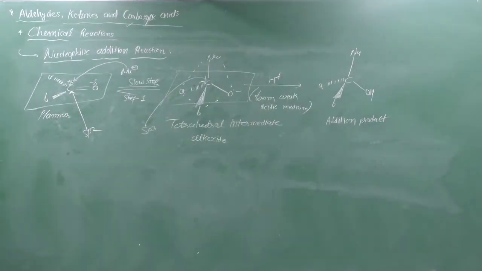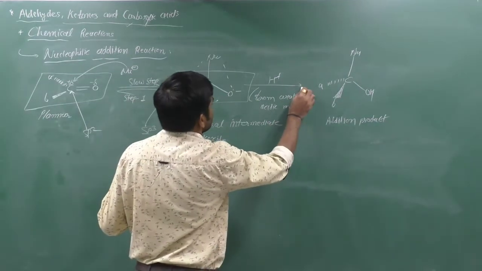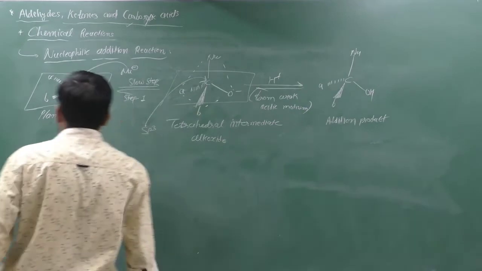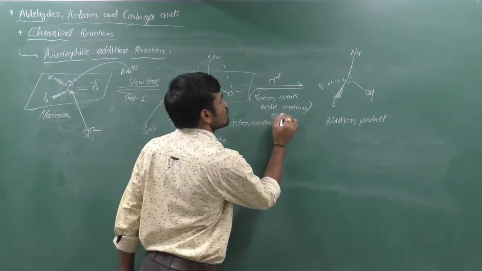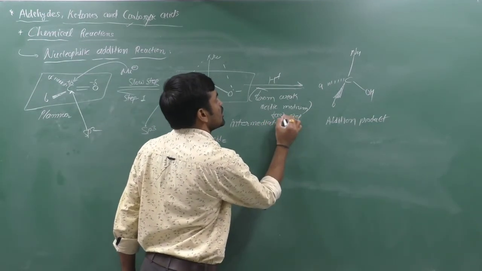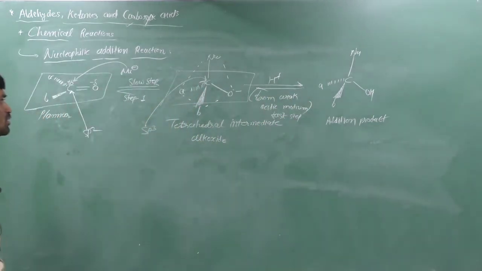It is also a reversible process, but this step is fast, and it cannot give the exact rate of reaction. Clear? So lastly we can obtain the electrically neutral product, which is generally known as the addition product.